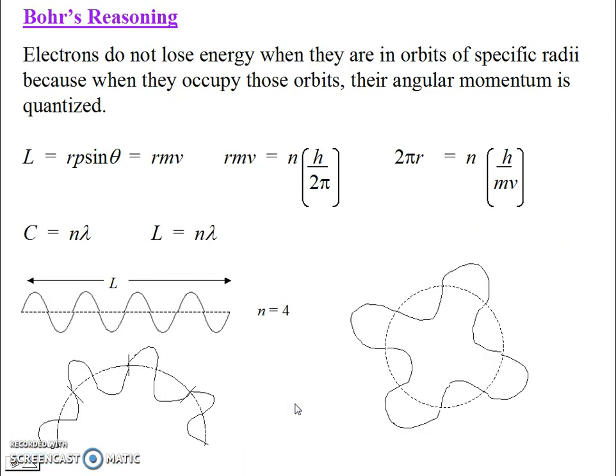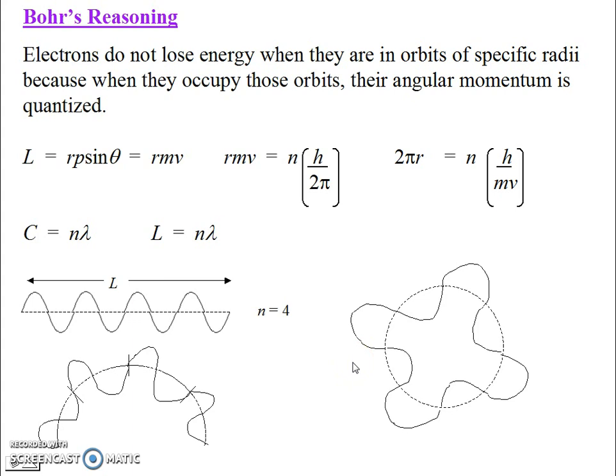Okay, now just to be clear though, we're not saying by drawing this picture or watching the animation that the electron actually goes through this wave-like path. The dashed line is the path of the electron. The electron goes in a circle. Because an electron is a piece of matter, it has a wavelength. That's what de Broglie said, right? And its wavelength is given by h over mv. What Bohr is saying is that if an integer number of these wavelengths, h over mv, an integer number, 1, 2, 3, 4, can fit in that circle, then the energy gets fed back in, and the electron won't lose energy, and that solves the whole problem of the whole atom collapsing in on itself.